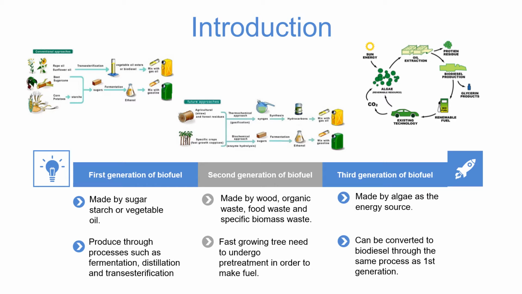For the first generation biofuel, it is known as conventional biofuel, which is made up of sugar, starch, or vegetable oil. First generation biofuel are produced through well-understood technologies and processes like fermentation, distillation, and transesterification. These processes have been used for hundreds of years in many uses, such as making alcohol.